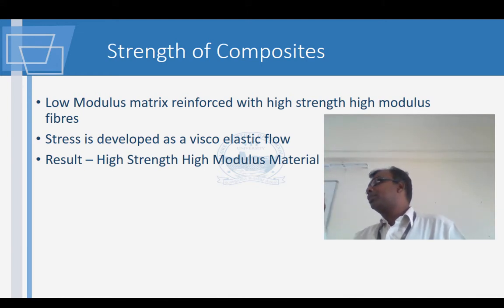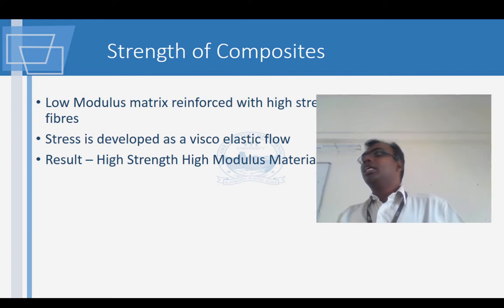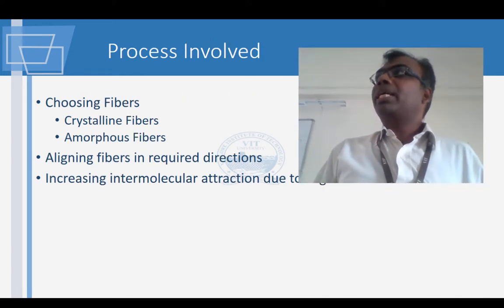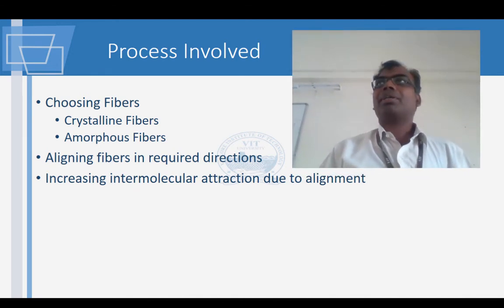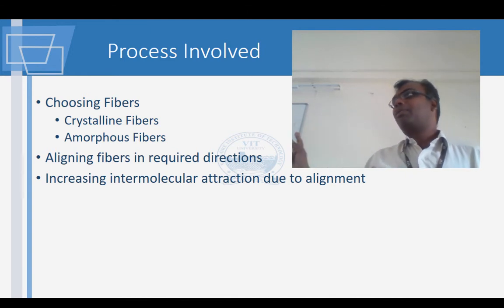And usually what happens is the low modulus material is also a very cheap material. To make that material in that particular shape, it is going to be very cheap. So how do we finally get a product? We do two things. We first choose the right fiber. So we are having two types of fibers, the crystalline fiber and the amorphous fiber.